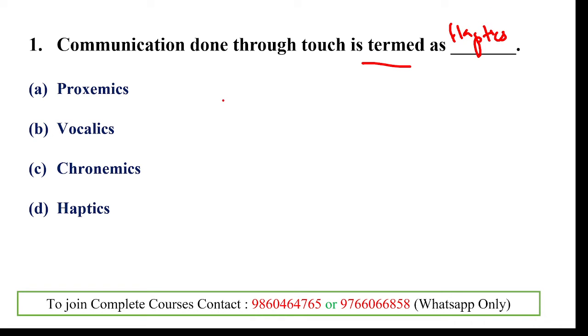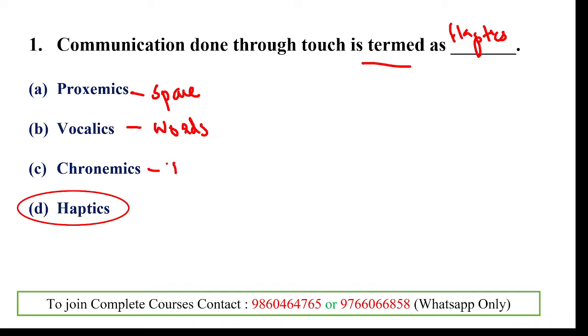Okay, so the communication through touch is termed as haptics, and proxemics is by space, vocalics is using words or the voice, and chronomics is for time. Clear? You can get a question like match the following or some statement model question.